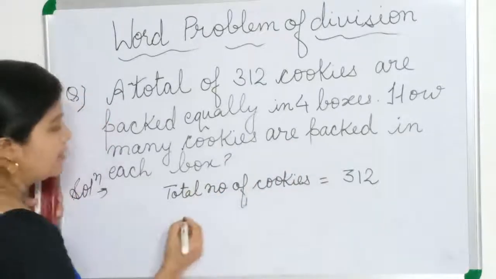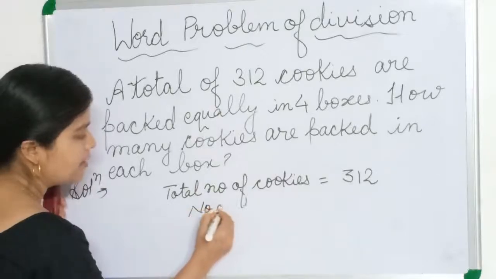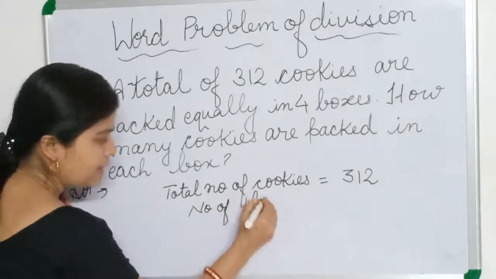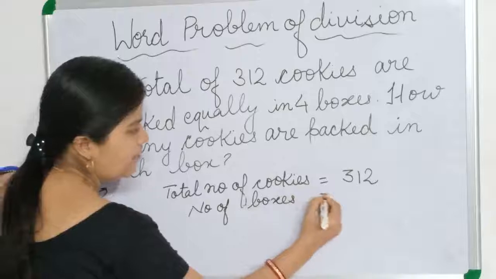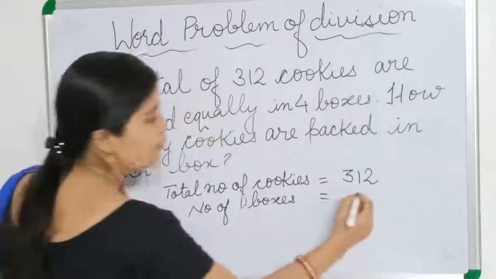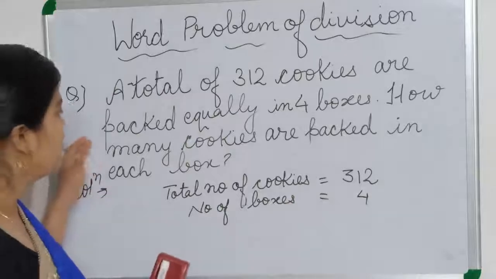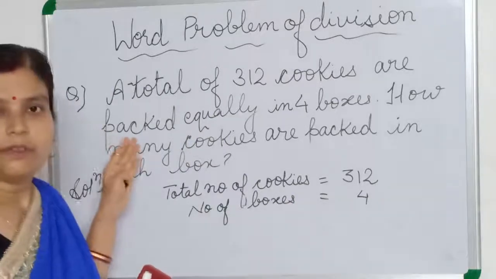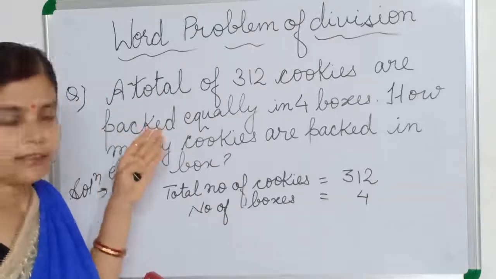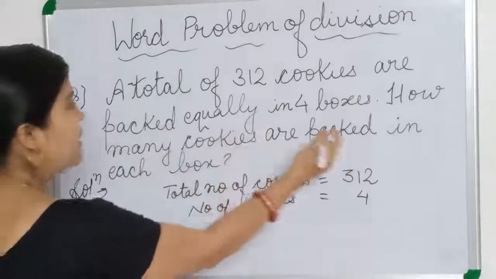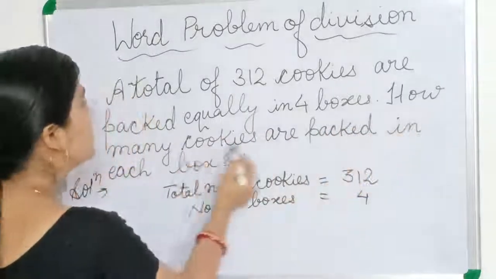Next, number of boxes. That is only given in the question. What is given, that we have to write. Number of boxes, 4 boxes. Now what is asked in the question, we have to find it. And we know we will find it by division. So in the last question it is given: how many cookies are packed in each box.